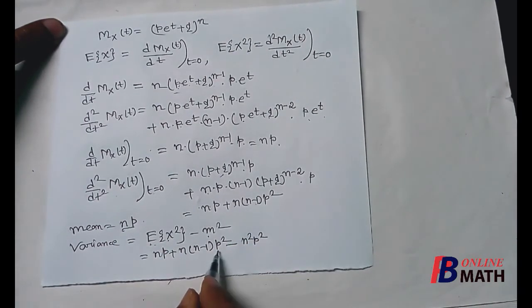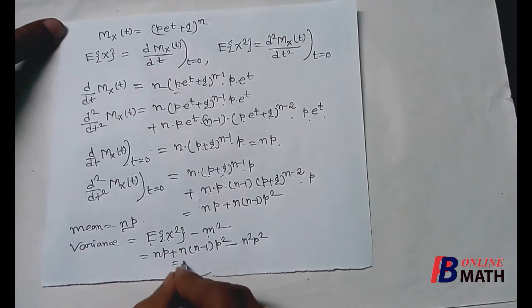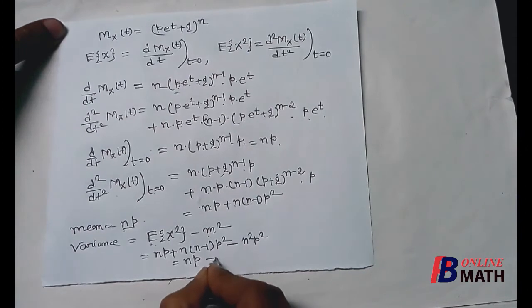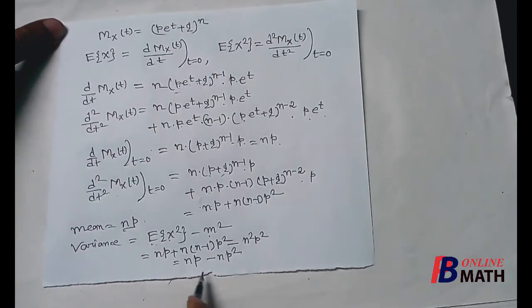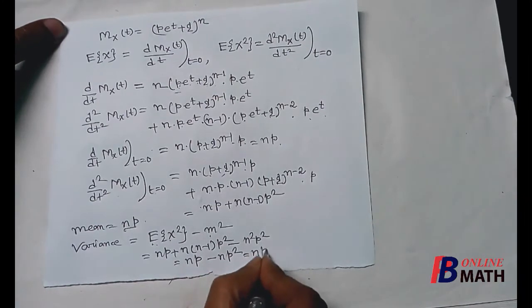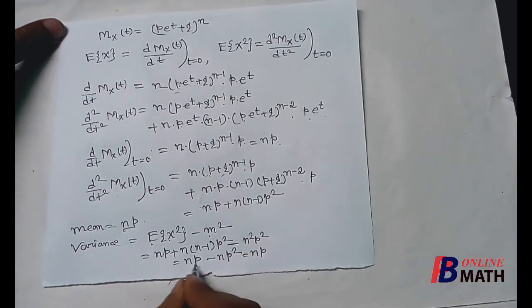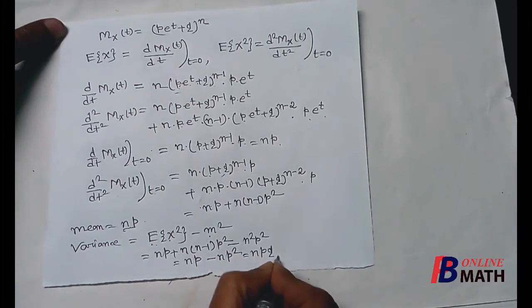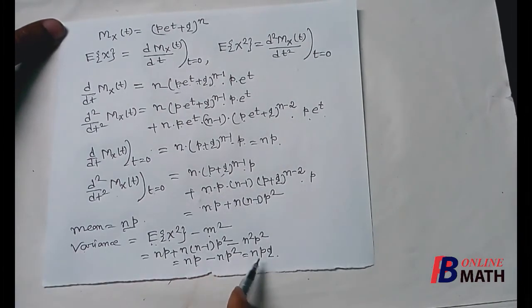If we simplify this, we shall find that n square p square will be cancelled out, so it is np minus np square. If we take np common, it should be np into 1 minus p. Now 1 minus p equal to q, so it is npq. So variance is npq.